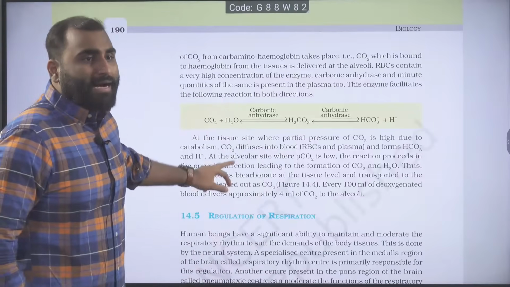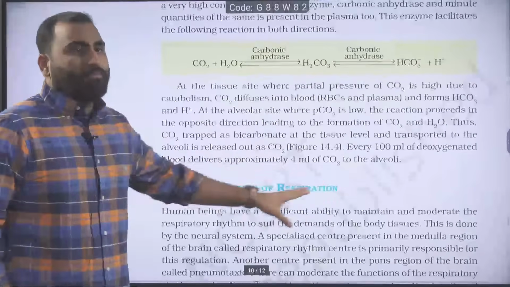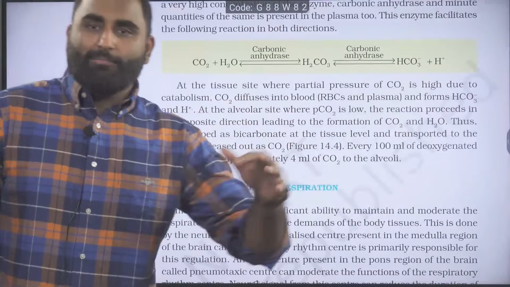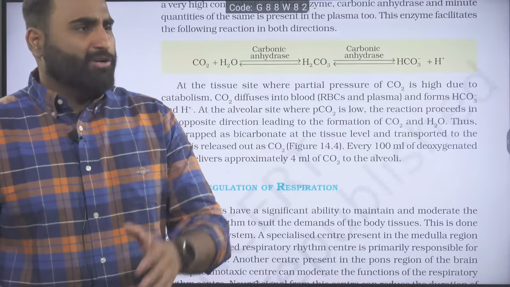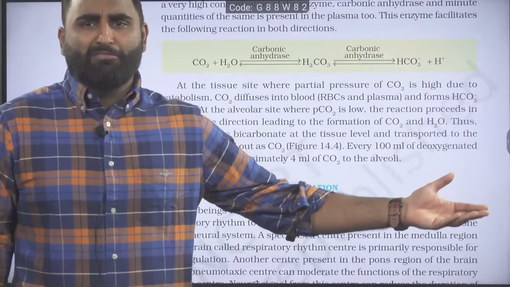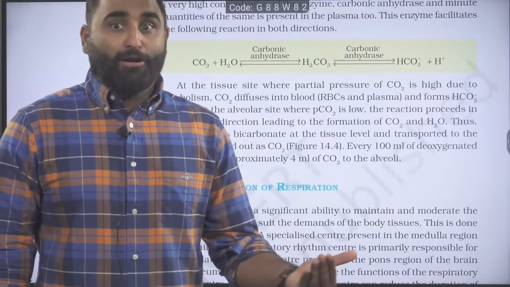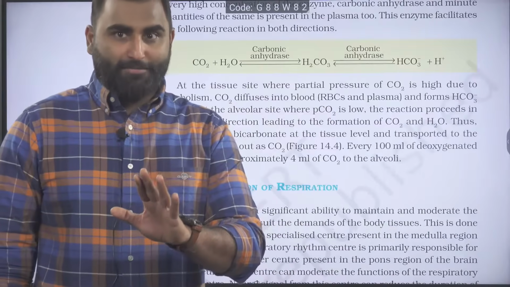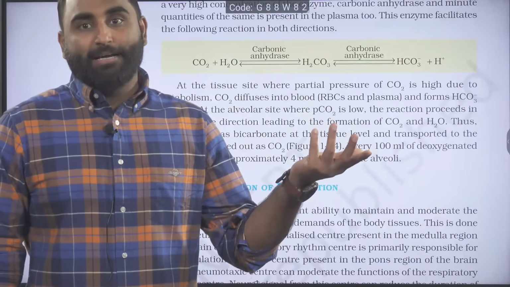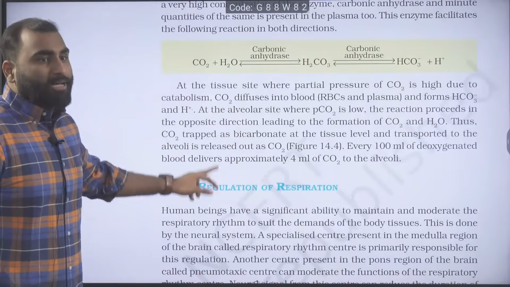Okay. Moving ahead, for CO2, every 100 ml of deoxygenated blood delivers 4 ml of CO2. Here, such calculation is not there. Here we are not plotting a carbon dioxide hemoglobin dissociation curve, because the maximum amount of carbon dioxide is going in the bicarbonate form. So that's why you cannot plot a graph for carbon dioxide dissociation curve. For oxygen you can, because 97% is carried by your hemoglobin. Are we clear?